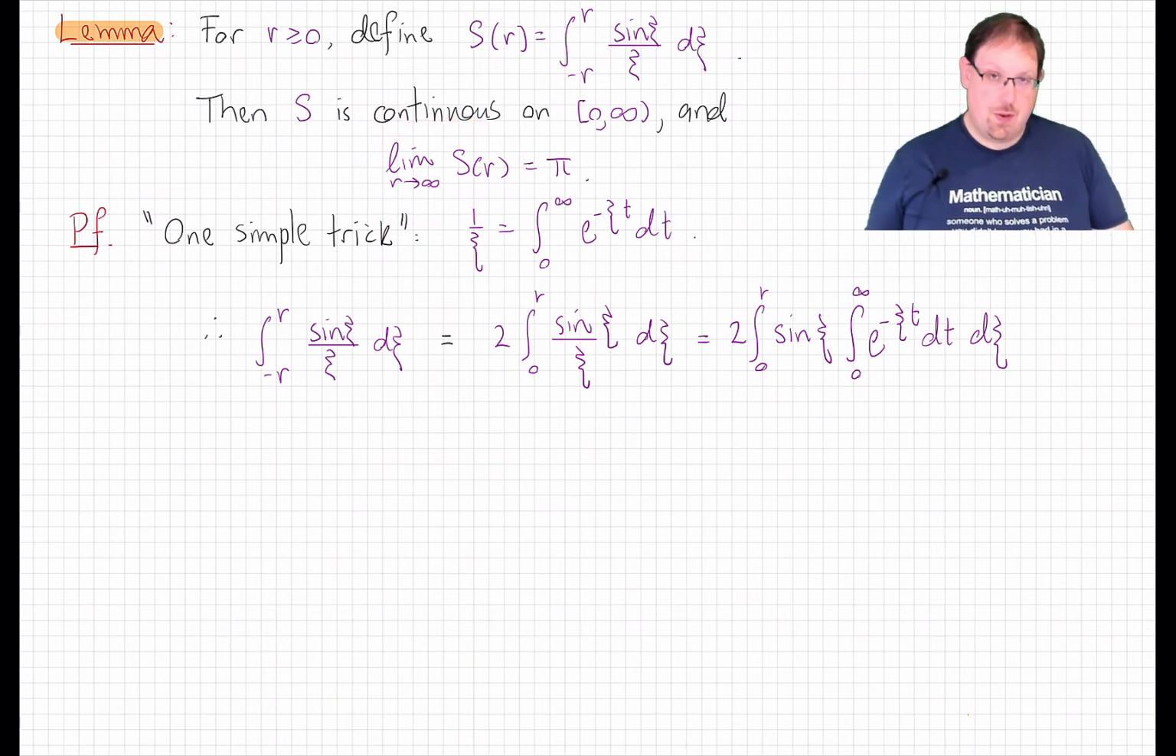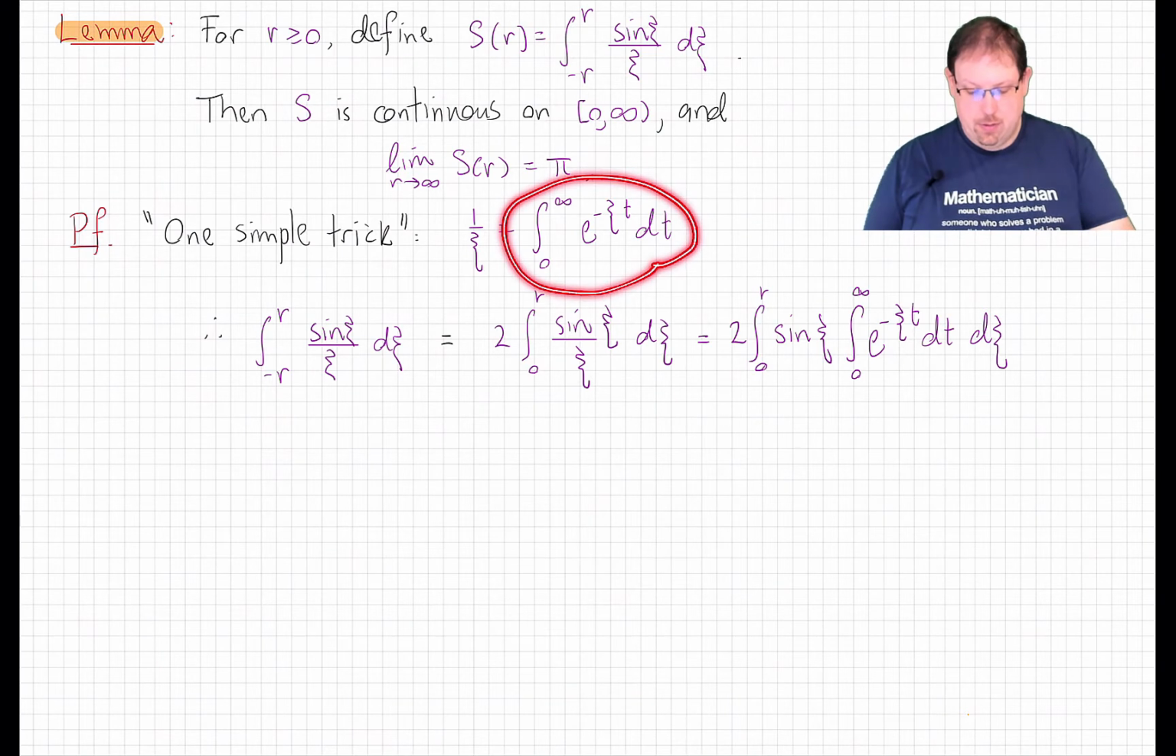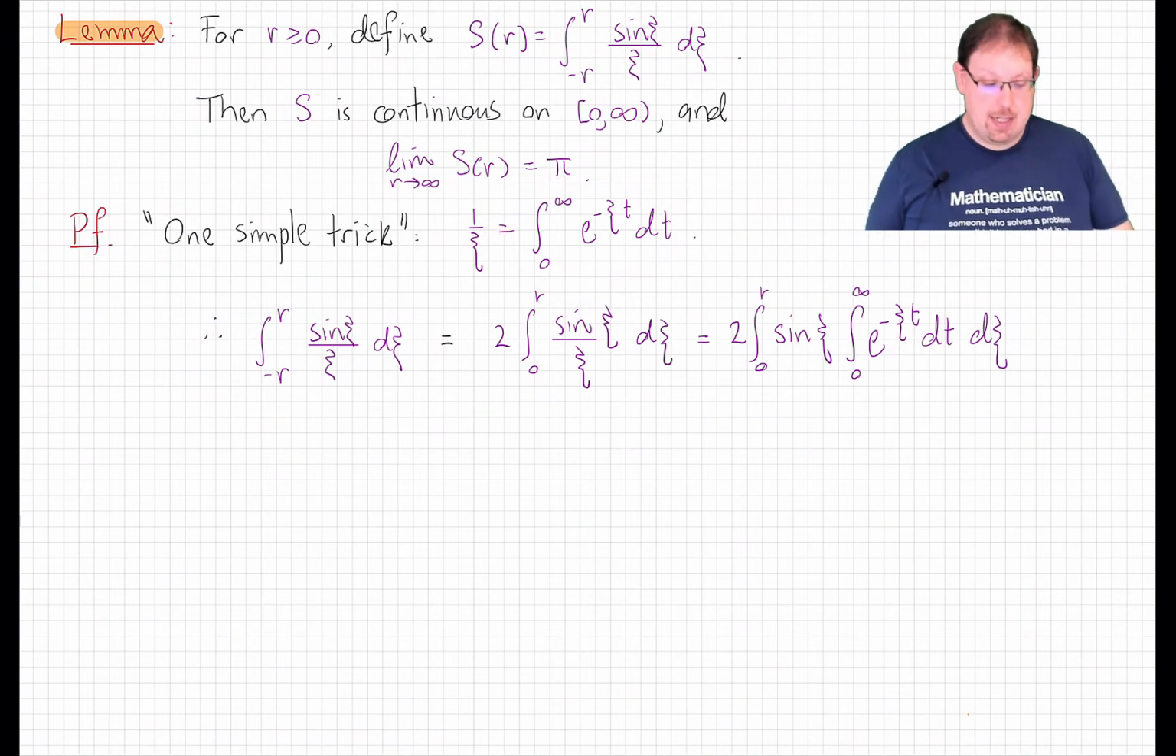And we get this from one simple trick. We write the reciprocal 1 over xi as the integral from 0 up to infinity of e to the minus xt dt. This is a trick that you may find useful in many other settings as you go forth.